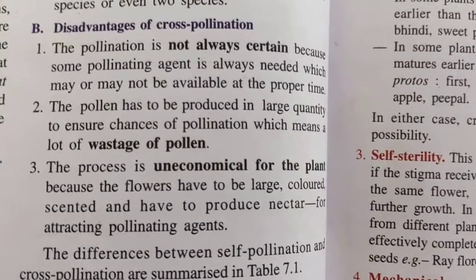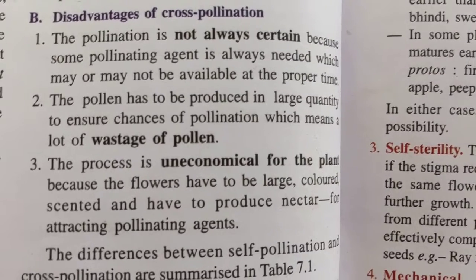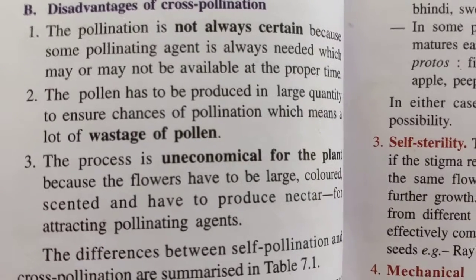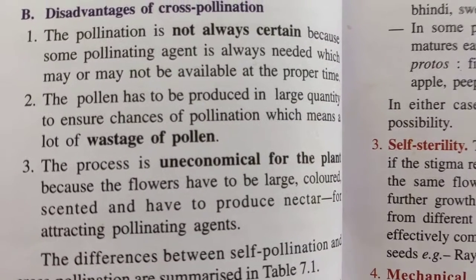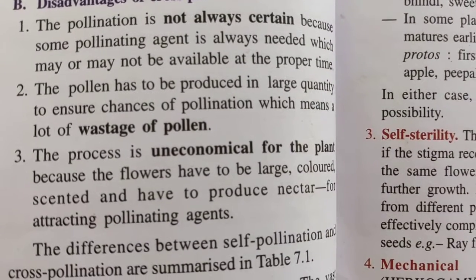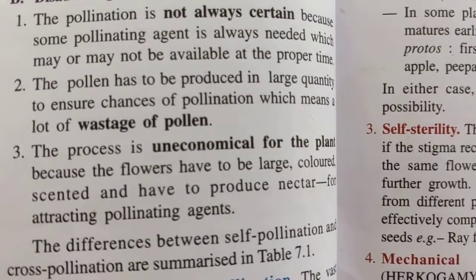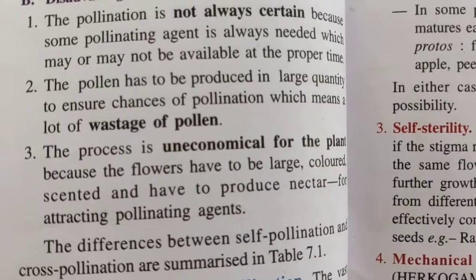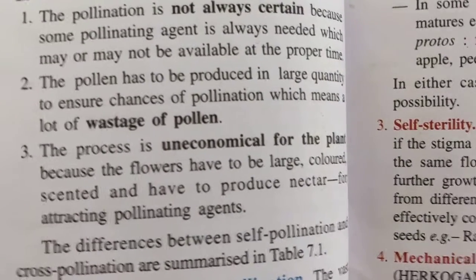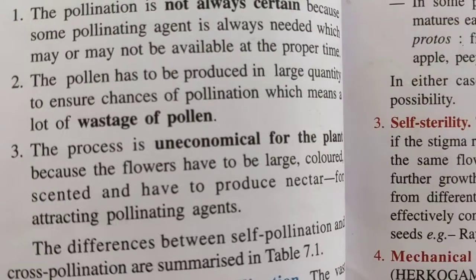Disadvantages: it is not always a certain process because it depends upon the pollinating agents like air, water, insects, and in that case maybe it is not traveling properly from one plant to the other plant. So definitely it is not a surer process. Secondly, the pollen has to be produced in large quantity to ensure chances of pollination, which means a lot of wastage of pollen. When the pollen is traveling from one plant to the other plant, a certain distance they are traveling, right? And that is why there may be wastage of pollen grains.